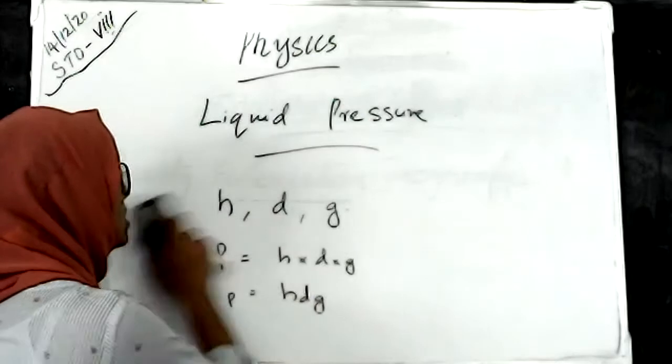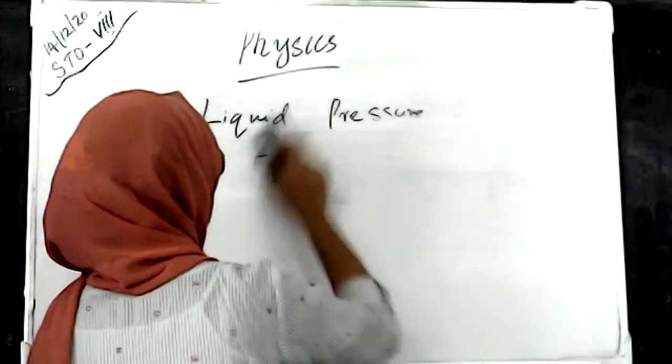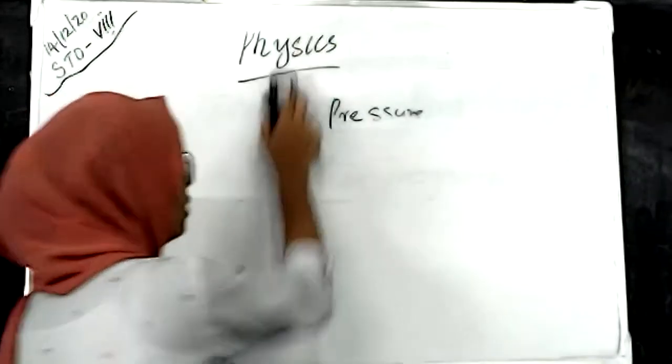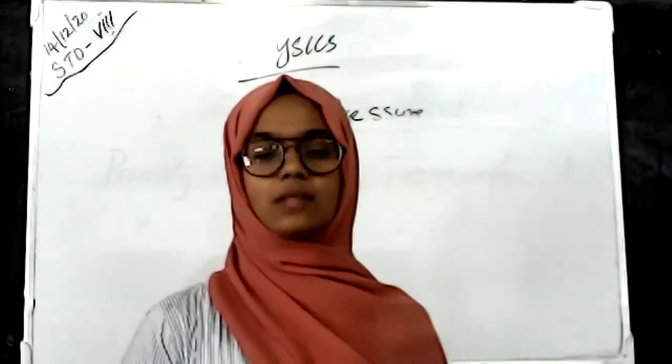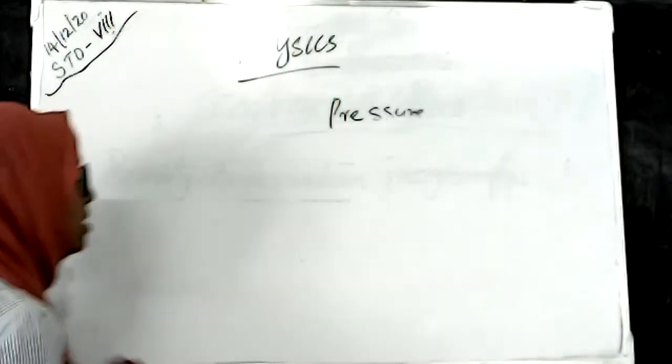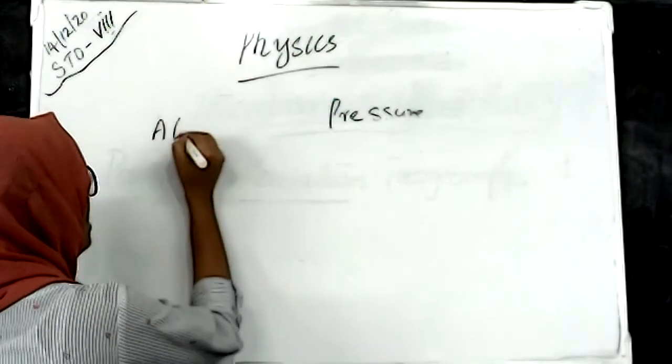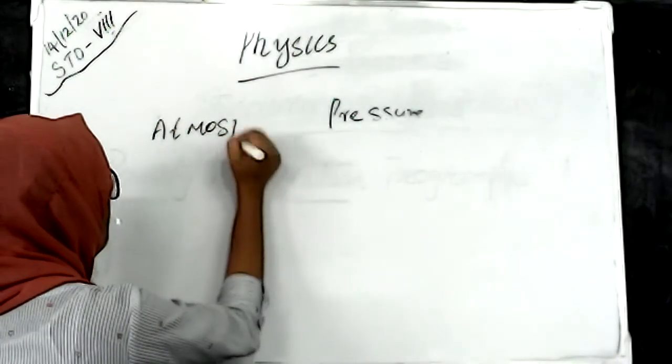And next we are discussing what atmospheric pressure is. First of all, we discussed what pressure and thrust are, and then liquid pressure, and next is atmospheric pressure.